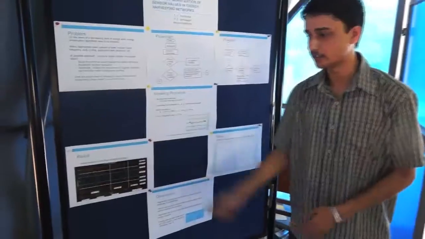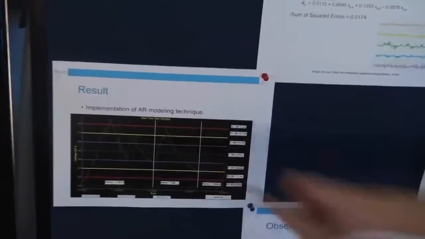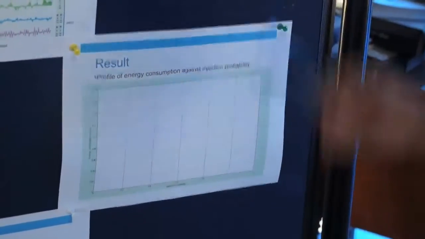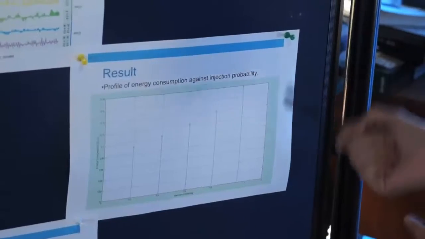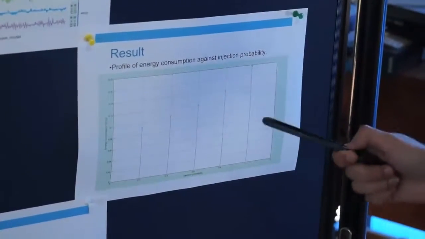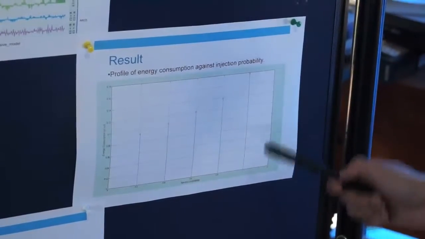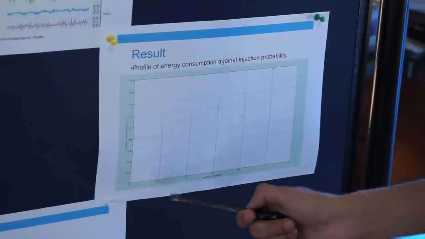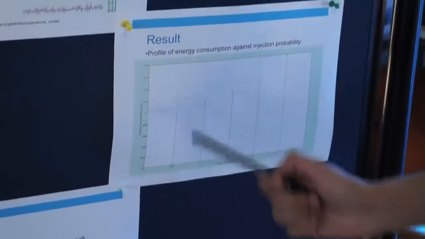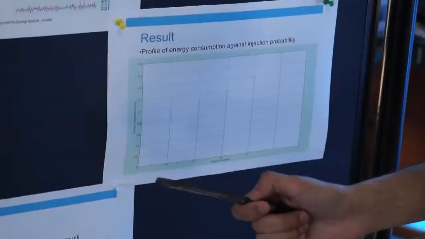Here a snippet of the GUI that I have implemented is being depicted. The input energy varies based on Bernoulli injection probability. The maximum input energy is obtained when the probability value is 1, and minimum input energy is obtained when the probability value is 0.2. Through this implementation, I have been able to observe that there is 50% of energy savings that is obtained.